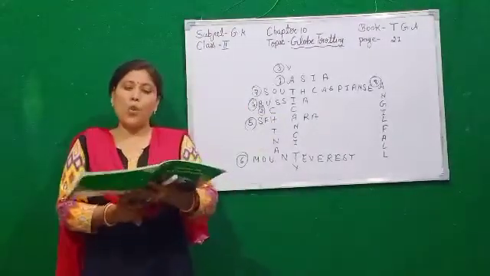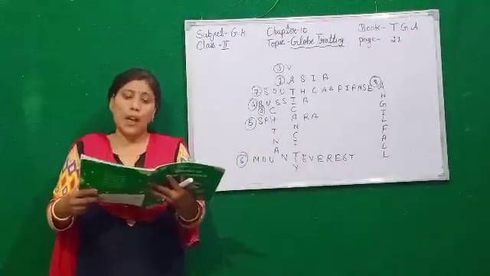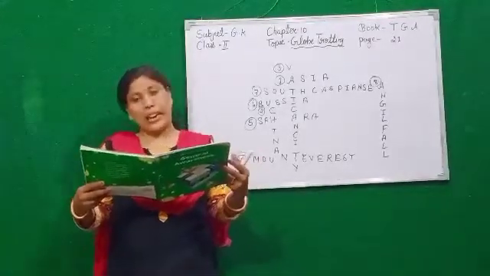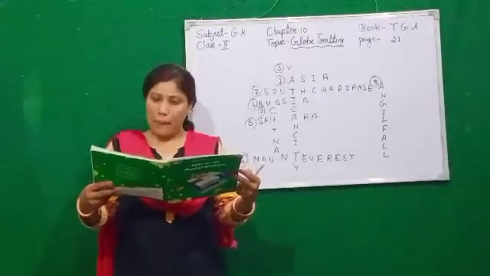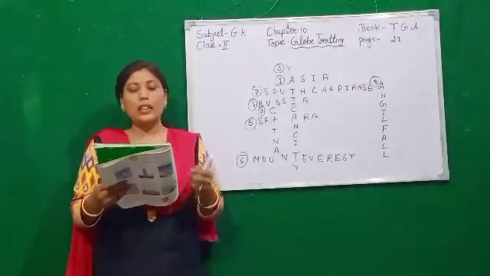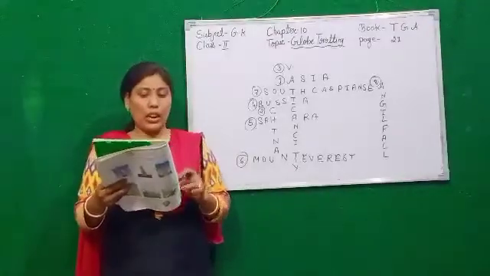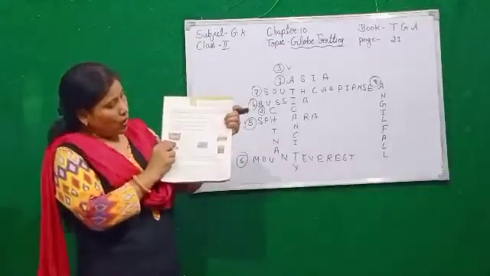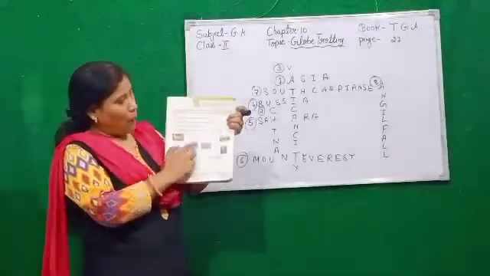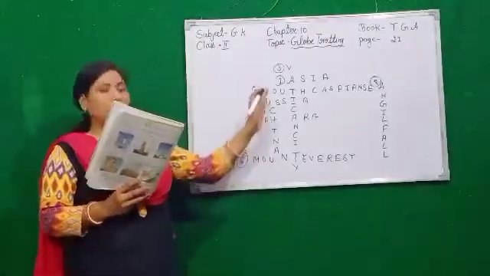You read about a few sites of the world in the previous chapter. What did you read in the previous chapter, children? Some sites like the Statue of Liberty, the Leaning Tower, buildings, and famous temples. You studied all these things. Now with the help of the given clues, complete the following crossword puzzle. Here in your book is given a crossword puzzle. You have to solve it with the help of the book clues. We will solve this puzzle together.